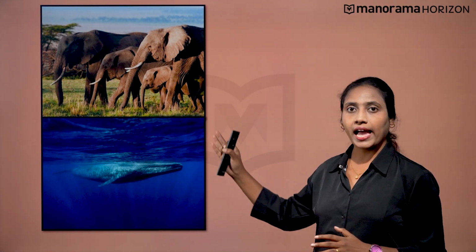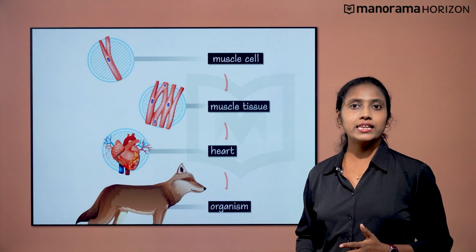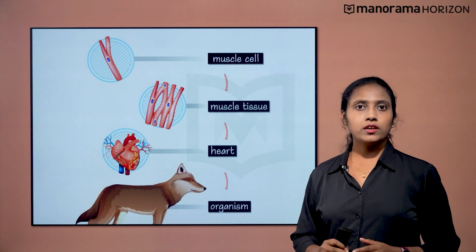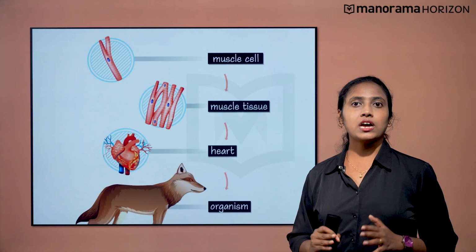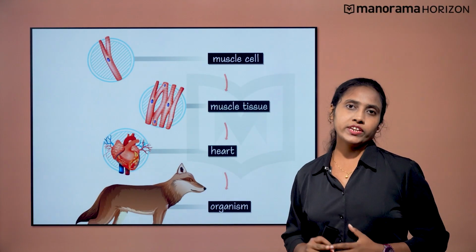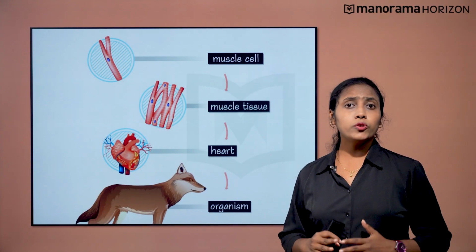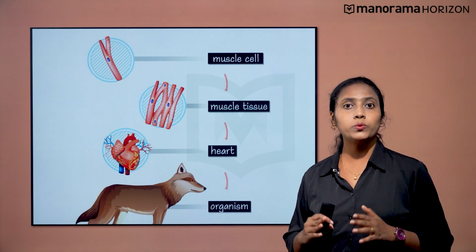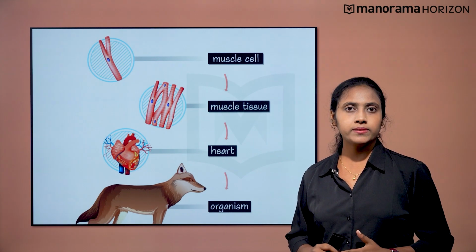Are you aware that all organisms, even the largest like the elephants and the whales, start their life from a single cell? You may wonder how a single cell leads to the formation of such a large organism. Growth and reproduction are characteristics of cells, indeed of all living organisms. Do you know all cells reproduce, forming two daughter cells each time they divide?